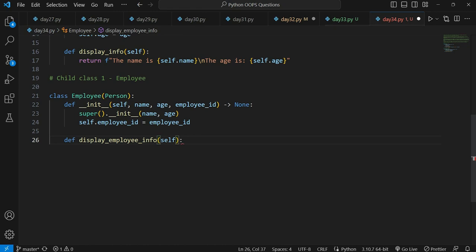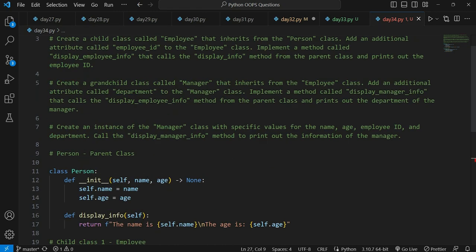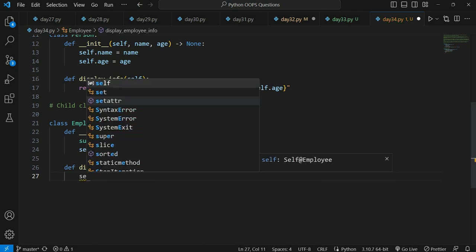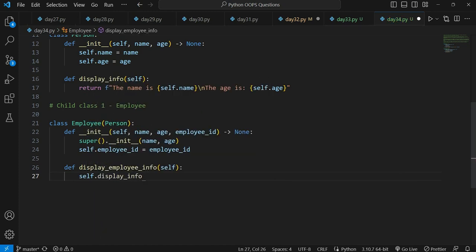Now let's see what they are asking us to do in this method. Implement a method called display employee info that calls the display info method from the parent class and prints out the employee id. So we have to return the method from the parent class. We can write self.display_info, which will be returning the values, meaning returning the method from the parent class.